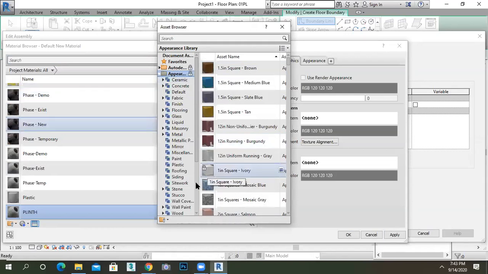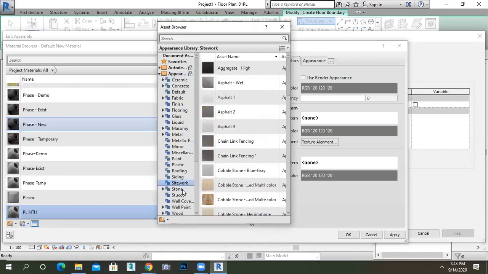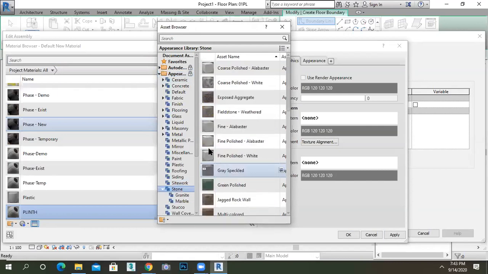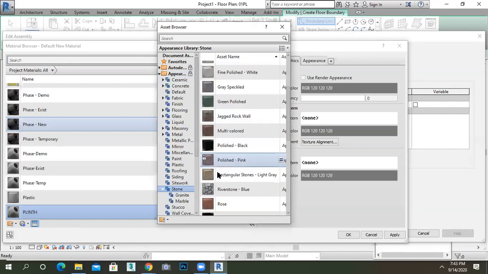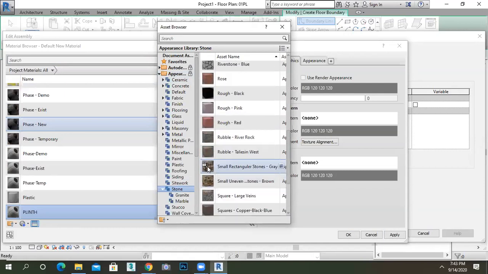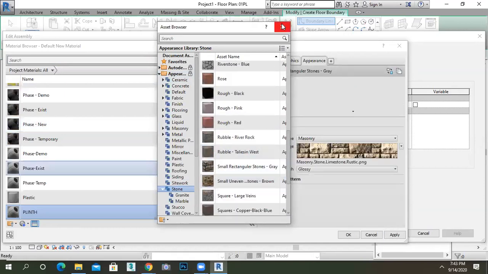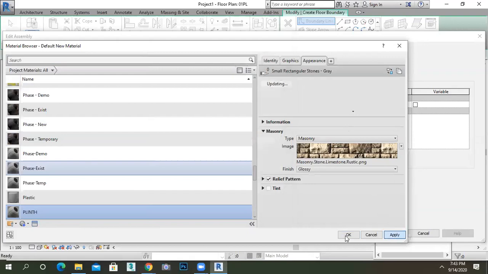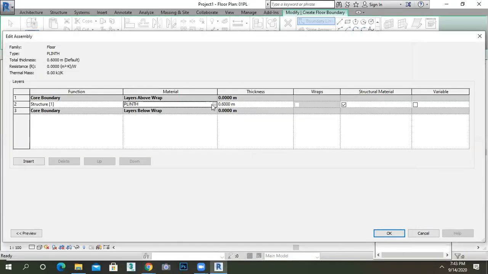Stone and all like this. Okay, go to the site work, or else you can go to the stone and use whatever stone you want. Which I'm using is this stone. Close it, apply it. Okay, if you want to show your paint, then you can insert layers below and upside, and you have to give the paint for that.